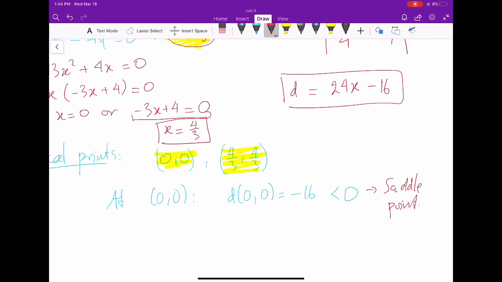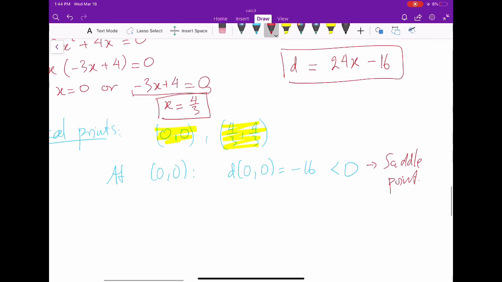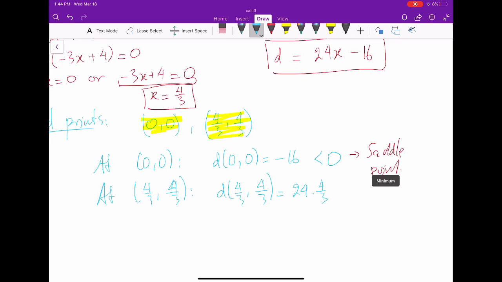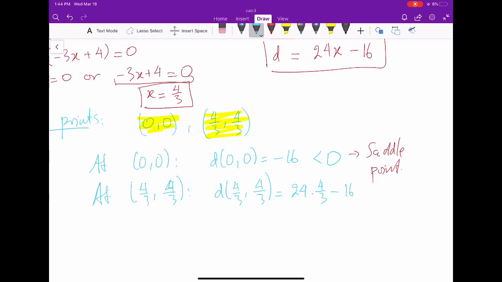We don't have any extrema at this point. At 4/3, I plug 4/3 into D. I get 24 times 4/3 minus 16, so that is 16. 16 is bigger than 0. That means we might have an extremum here.